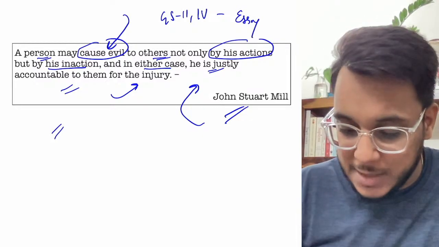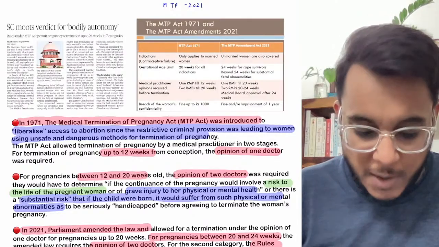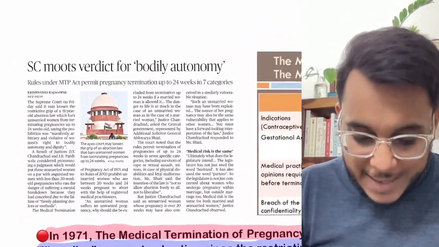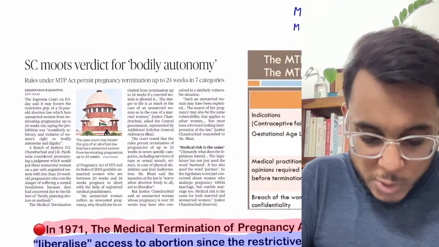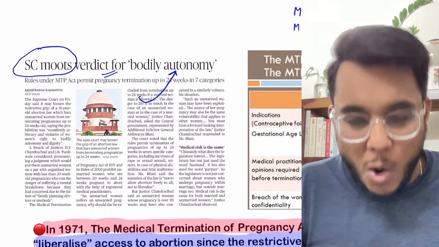And now let's take the first article. So guys, the first article we have taken from The Hindu, page number 1. First of all, let's read the heading of this article. What it says: Supreme Court moots verdict for bodily autonomy.